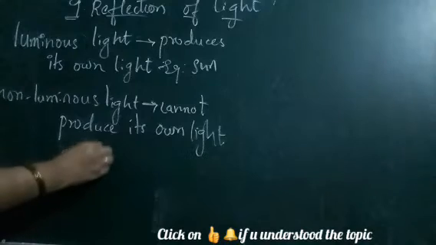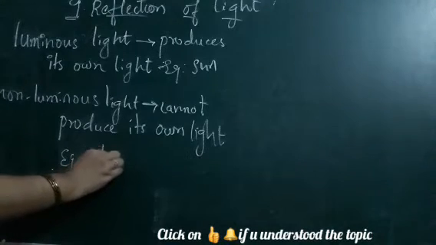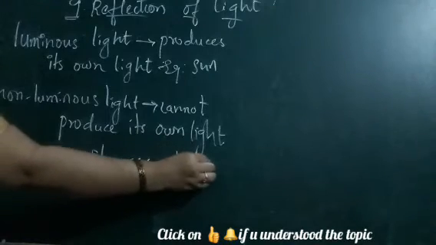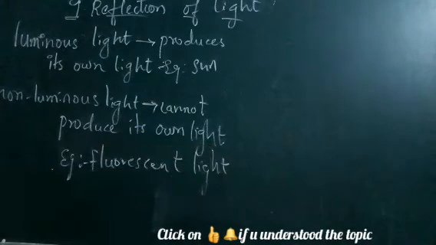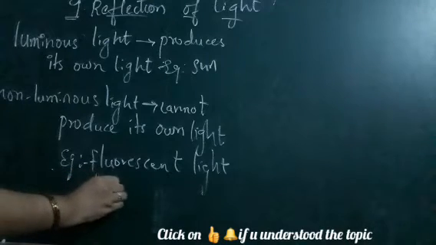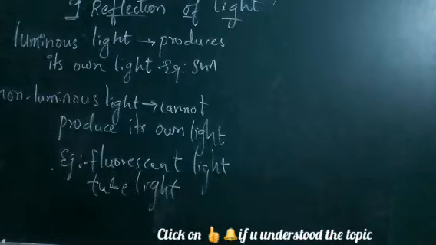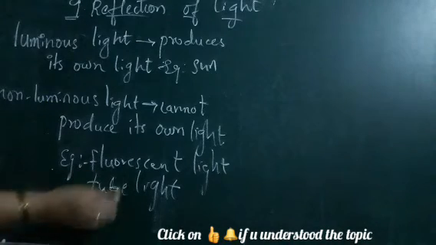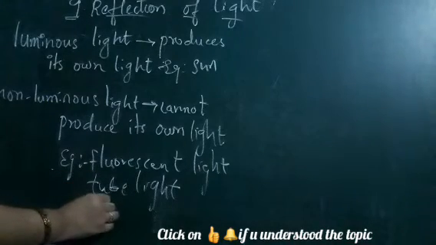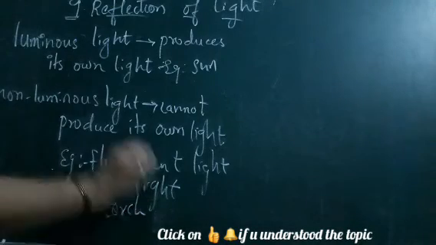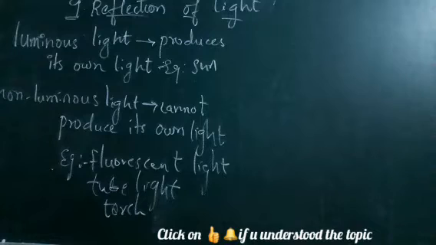For example, we can say fluorescent tubes, the tube lights, the bulbs, and the moon. All these things come under non-luminous. That means they cannot produce their own light, but still they are glowing. For example, fluorescent light, tube light, torch, these all come under non-luminous.